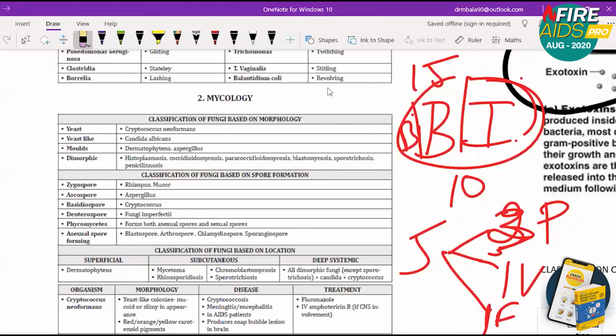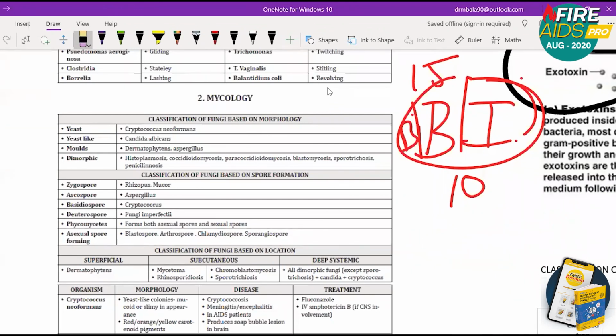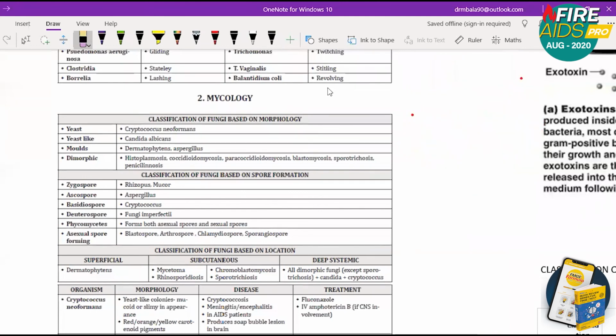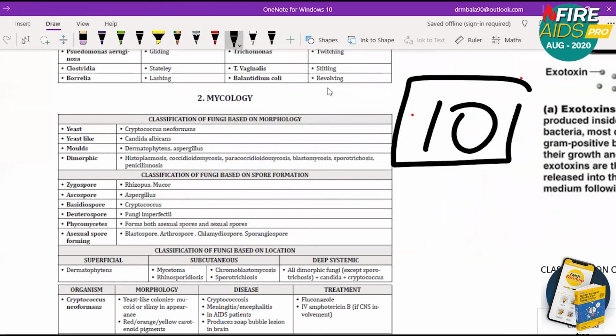After these topics, the important topic is going to be parasites. Fungi and mycology we can go very fast, because hardly 1 or 2 questions you'll be getting from that. So bacteriology, I don't want you to miss till now. Whatever you have covered, you are ready for 10 marks. If you memorize this very well along with your notes, you should be covering 10 out of 10. Am I clear?